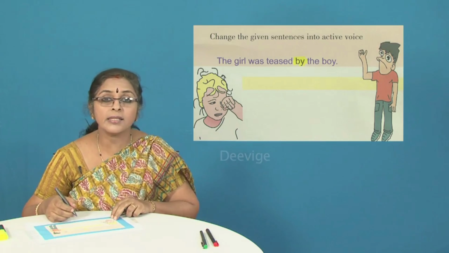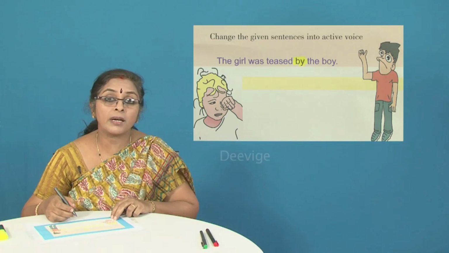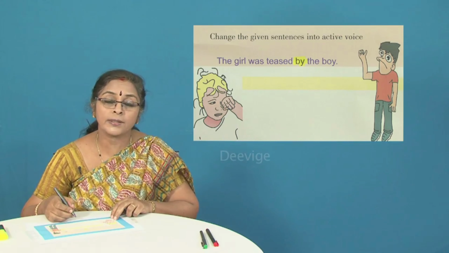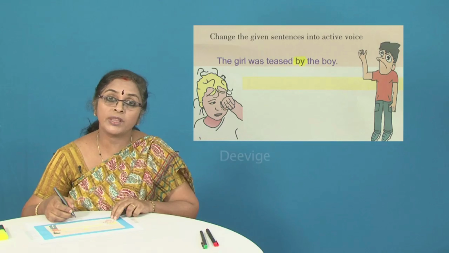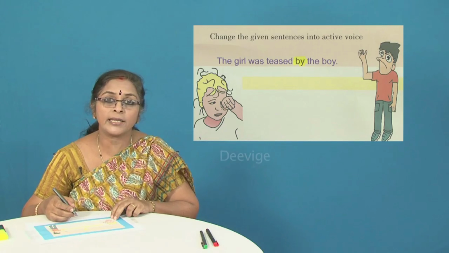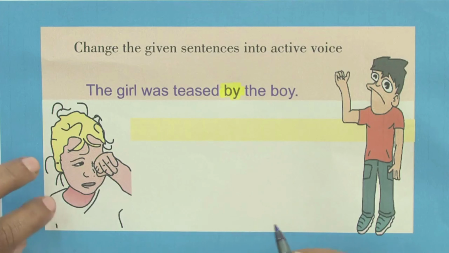But at the same time, please do not assume that all sentences which have the word by are in the passive voice. There can be sentences in the passive voice without the use of by. That is a higher order of sentences. We shall discuss that at a little later point of time.